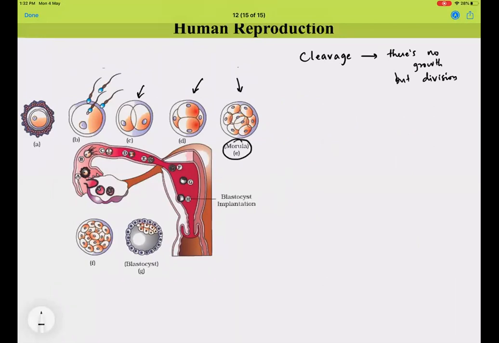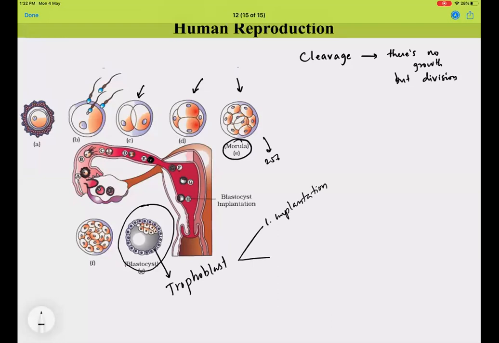And at this morula stage, the egg will be somewhere in the isthmus, and finally further stages go on where it goes to the 256-cell stage, and further it will go to a stage called blastocyst. Now if you look at the blastocyst, you have two types of cells here, right? The ones which are outside or towards the exterior are called trophoblast cells, which are involved in two functions: one, implantation; two, formation of the placenta.